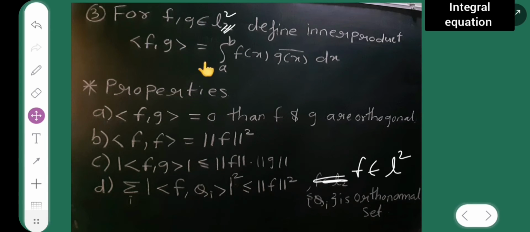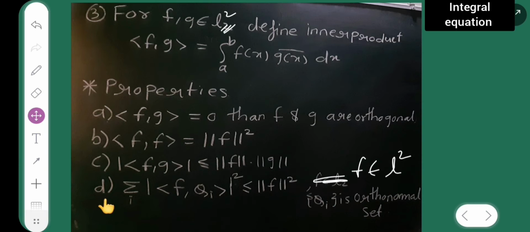These are the properties of this inner product. If the inner product f comma g is equal to 0, then I can say that f and g are orthogonal. Inner product of f comma f is equal to norm of f the whole square. And c: modulus of inner product f comma g is less than or equal to norm of f into norm of g. This is the Cauchy-Schwarz inequality.